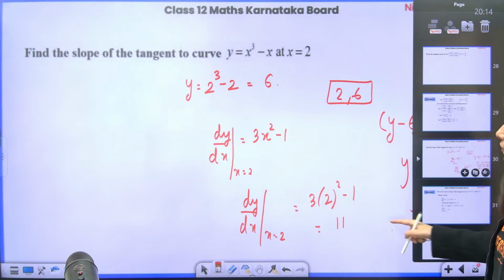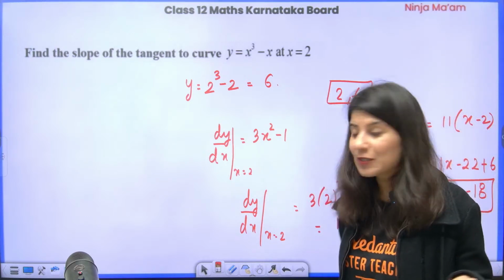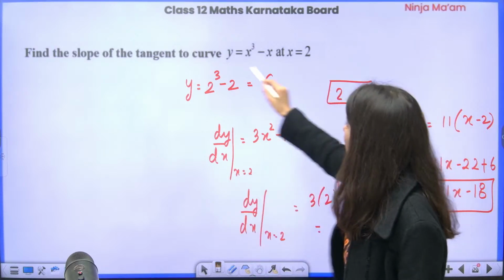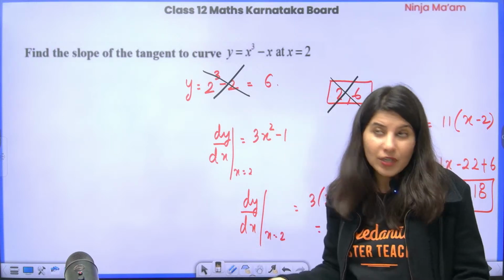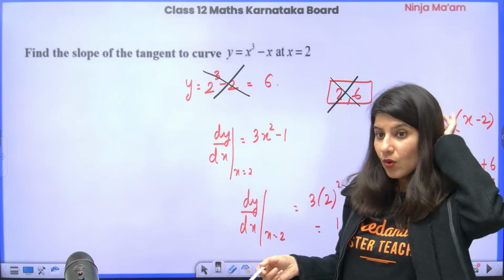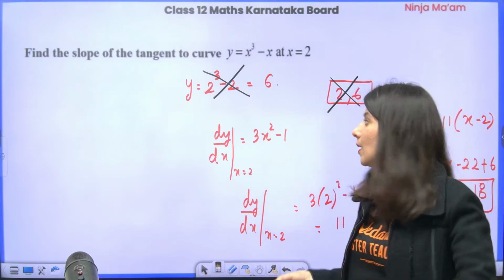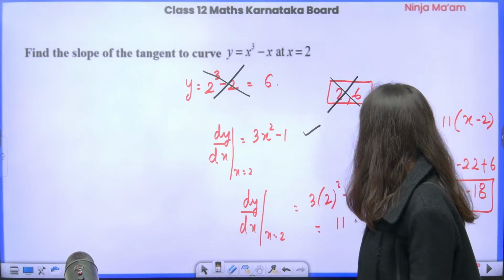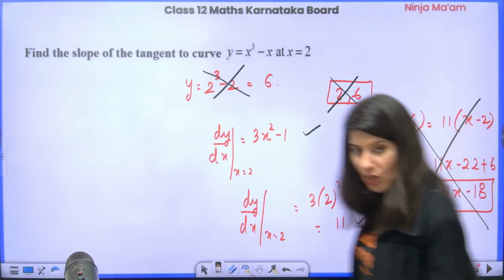Okay. So by the way, they are not asking about the equation, they are only asking about slope. So you don't have to do this. Sorry guys, I forgot. I was thinking they are asking to calculate the equation of the tangent. No, they are only talking about slope. So right away differentiate, put x equals 2, that's it. This is also not required. Okay, but I am not erasing it.